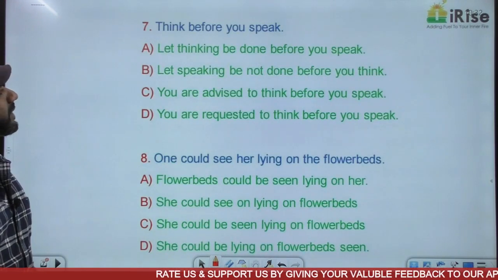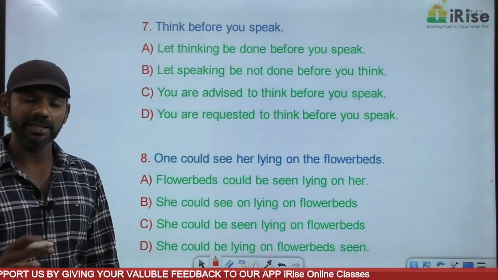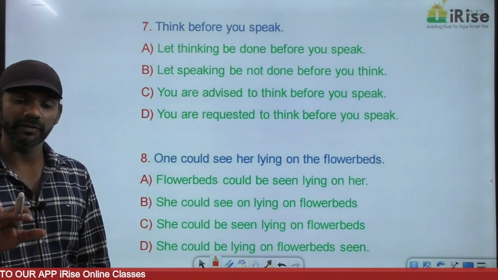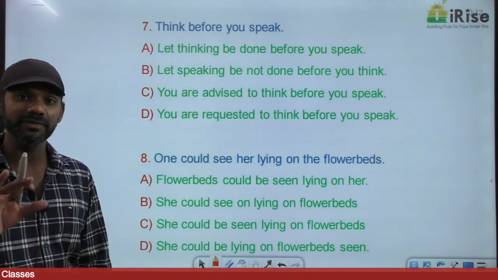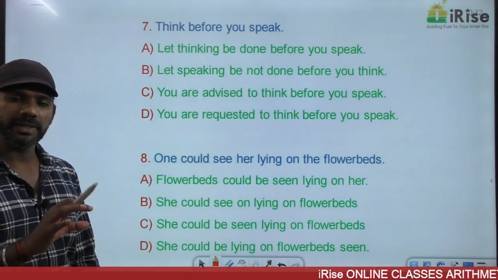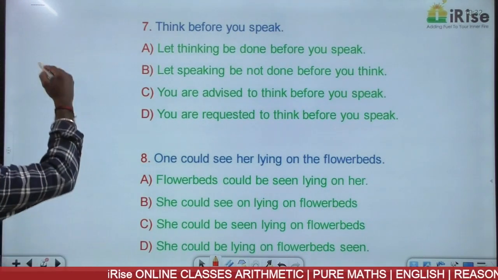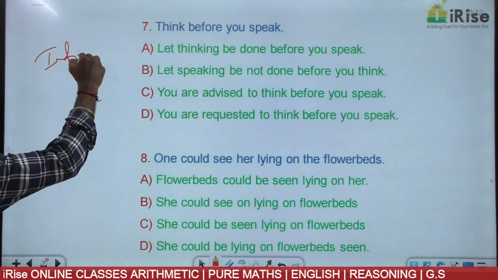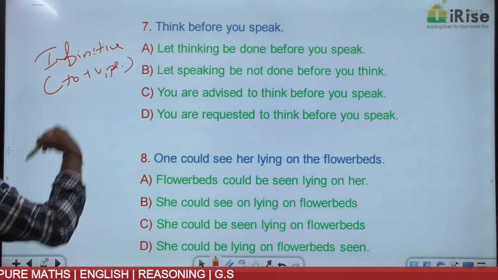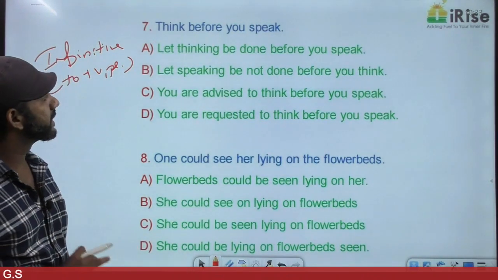Come on, next one. Think before you speak. This is an advice. It is for your benefit actually. If you think before you speak, it is your benefit. You will not get any bad name or negative feedback. So this is an advice. Advice means imperative. Every imperative sentence in the passive voice must be in the infinitive form. Order, request, advice. Every imperative sentence in the passive voice must be in the infinitive form.